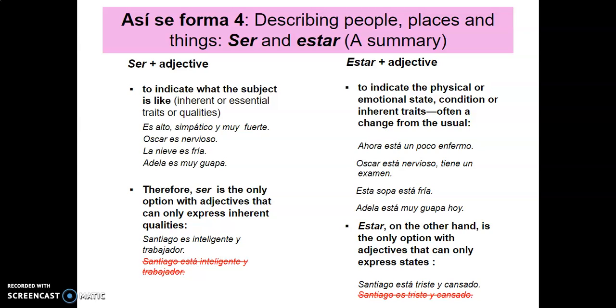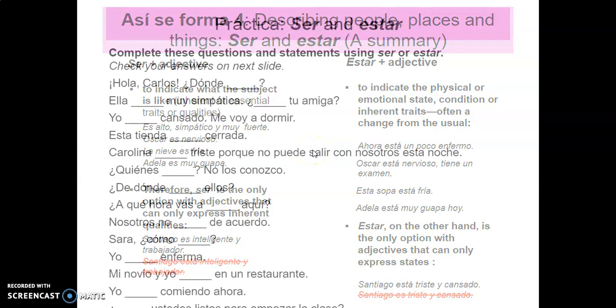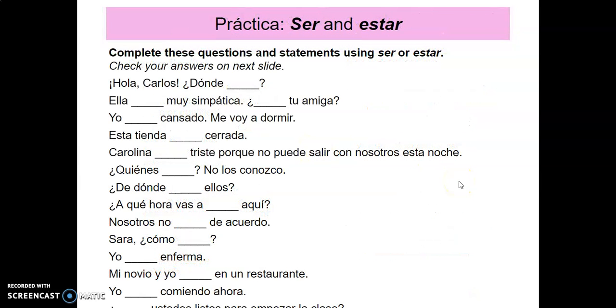Okay? So keep in mind the difference in what we mean when we use one or the other. Sometimes we can use the same adjectives, but the meaning changes based on whether we are talking about an inherent trait in that person or their physical state or state of being at that time. Okay, here are some examples. What I want you to do is pause the video, go through and practice them, unpause the video, and then you can see the answers.